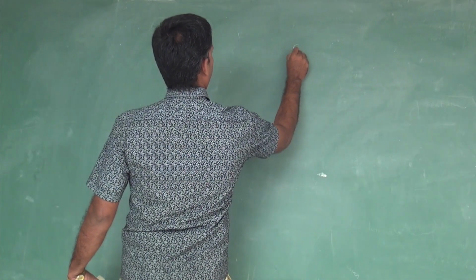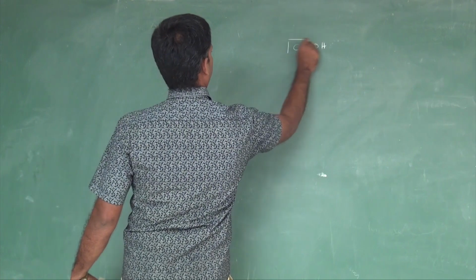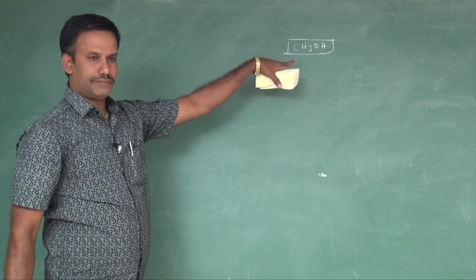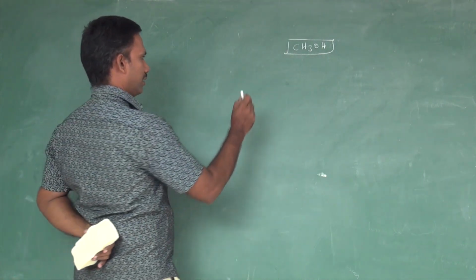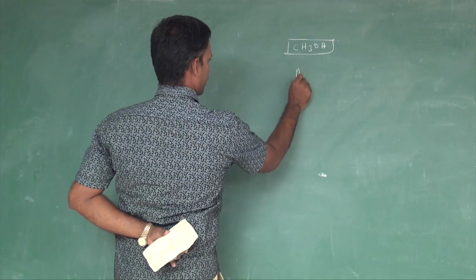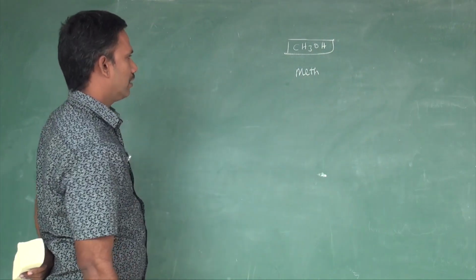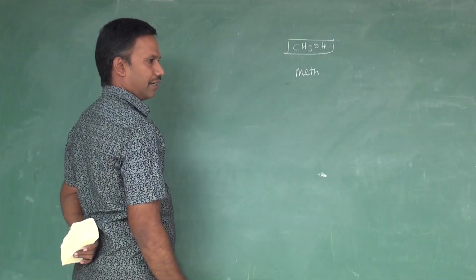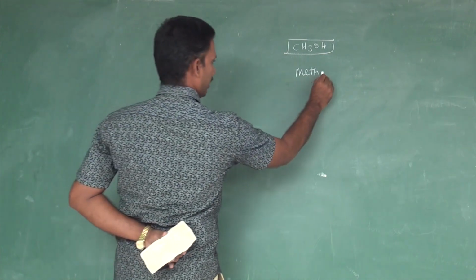Let us deal with alcohol, OH. Now look at the example. CH3OH. Find the root word: only one carbon, meth. There is no double bond or triple bond, so it is an alkane, so ANE, methane.